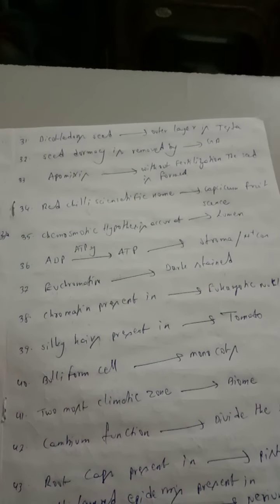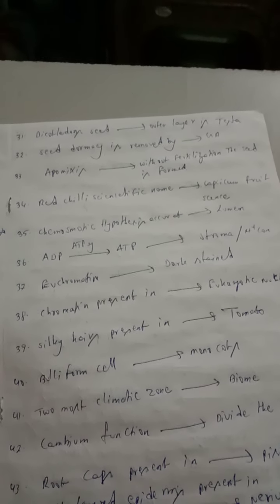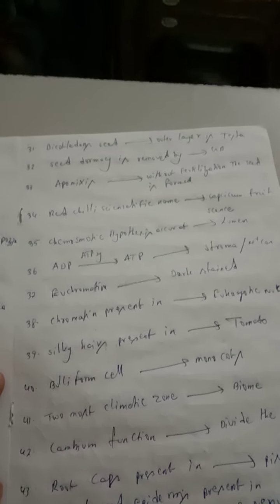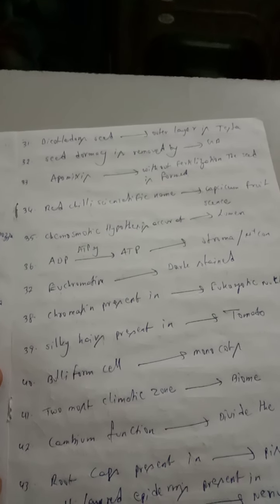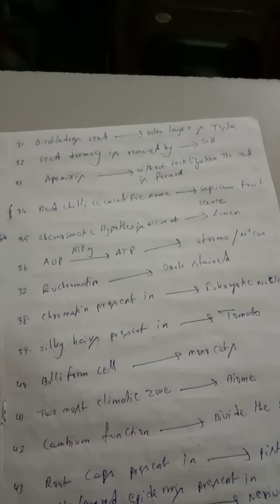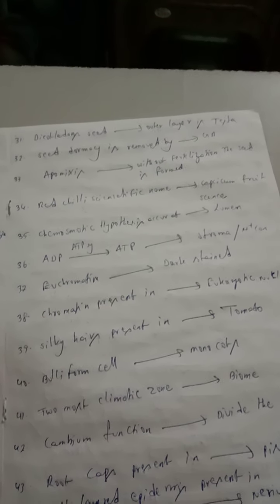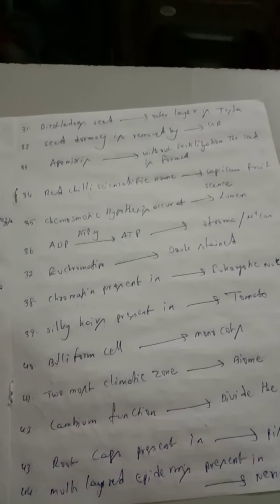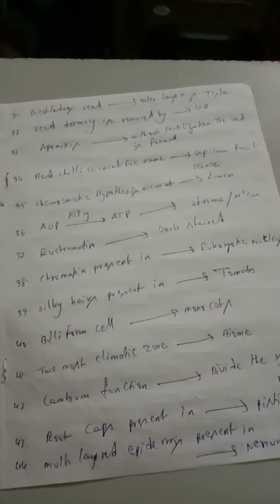Chromosomal theory. Chemiosmotic hypothesis occurs at the lumen. And ADP is converted to ATP by the action of ATP synthetase. This process occurs in the stroma by the concentration of hydrogen ions. Euchromatin is light stained. And next one, chromatin is presented in a eukaryotic nucleus.